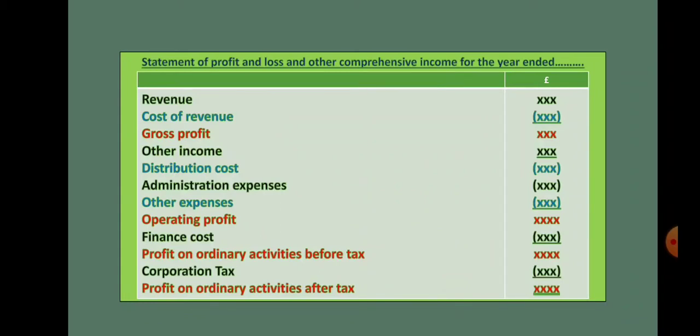For example, revenue less cost of revenue gives gross profit. But the details of cost of revenue are not shown. It should be shown separately as workings, which would be a part of the answer. Similarly, other income, distribution cost, administration expenses, finance costs, etc. also should be shown separately as workings.